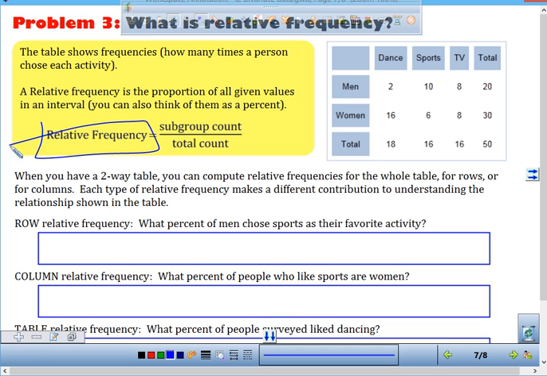Okay, so that's what this says. It says the subgroup divided by a total. Okay, and the subgroup that you're talking about in your test is what? The number you got right. That's the subgroup. And then what's the total on the test? The number of points on the test. Okay? So if it's a 75-point test and I get a 70 out of 75, to figure out the percentage, I do 70 divided by 75 and I get my percent.